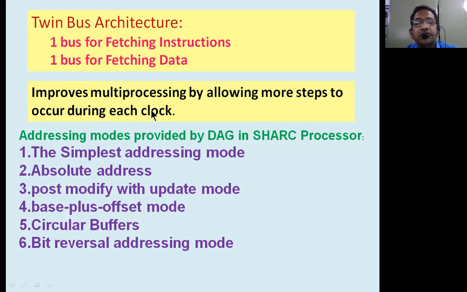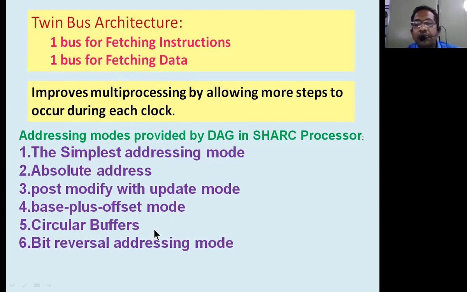In the Shark processor, because of all the above features, we can improve multiprocessing by allowing more steps to occur during each clock cycle. Multiprocessing means that in a single clock cycle, more than one task is completed. If so, it is called a multiprocessing application.